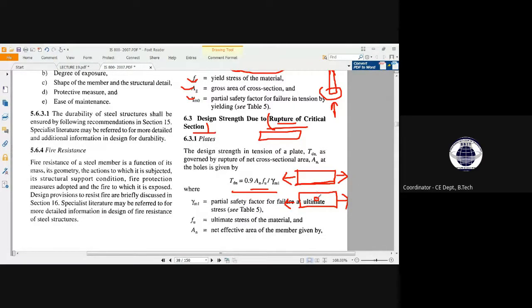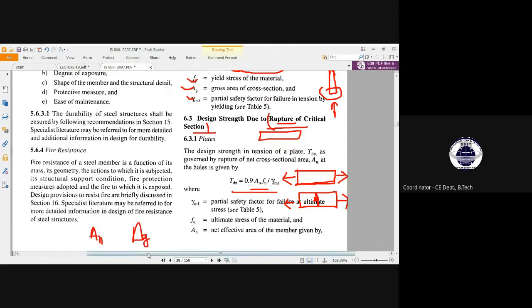Why? Because there is a hole. So in that page, due to the creation of the hole, there is a reduction of area. This part of the page has been designated as the critical section. So from this critical section, the rupture will occur. So how did we calculate this cross-sectional area while we were calculating the bolt connection? We considered AN, right? The net area. What was the difference between net area and gross area?